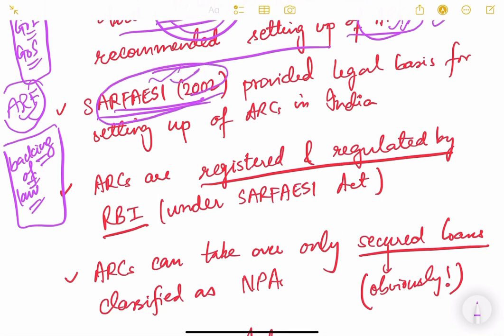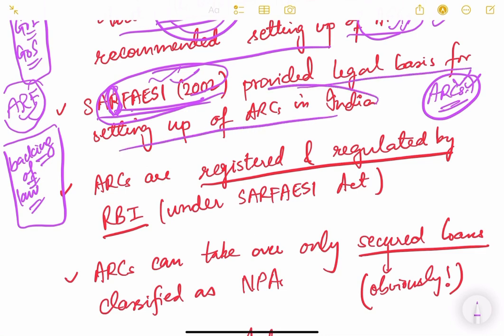It is very clearly mentioned in the SARFAESI Act that ARCs can be formed, and these ARCs can be used to reconstruct the bad assets, because one of the provisions in SARFAESI is about reconstruction of financial assets. This R stands for reconstruction of financial assets, right? So how will this reconstruction happen? Through the formation of ARCs. So SARFAESI 2002 provided the legal basis for setting up ARCs in India.